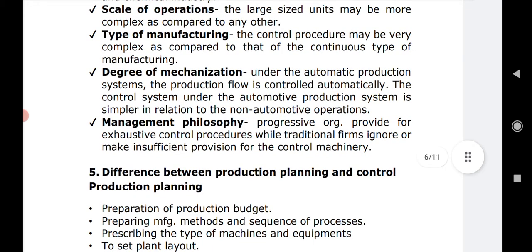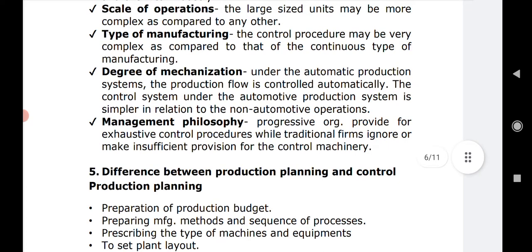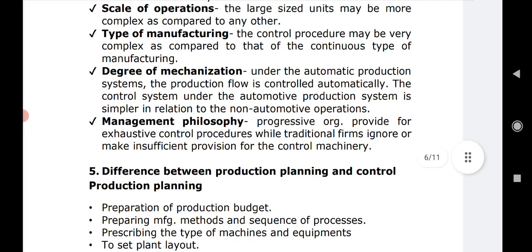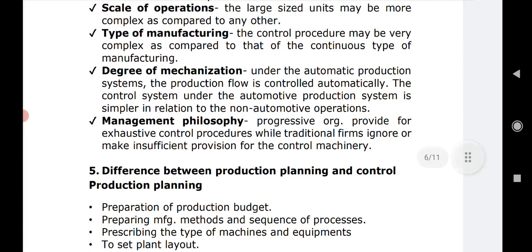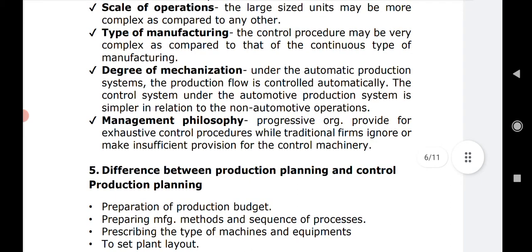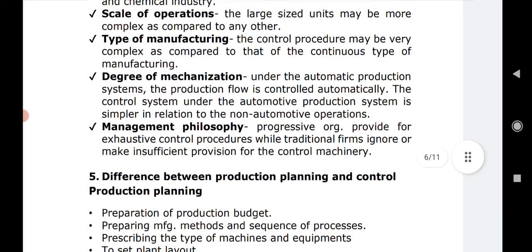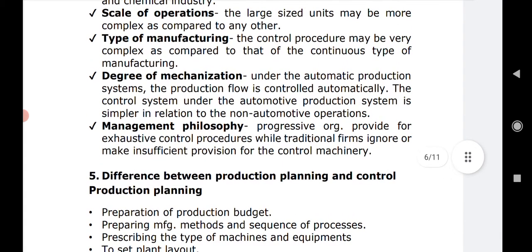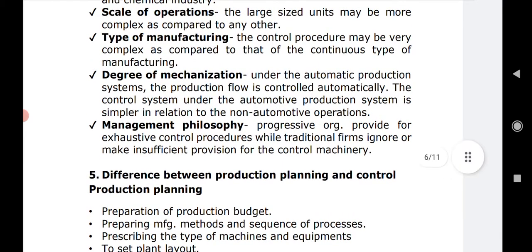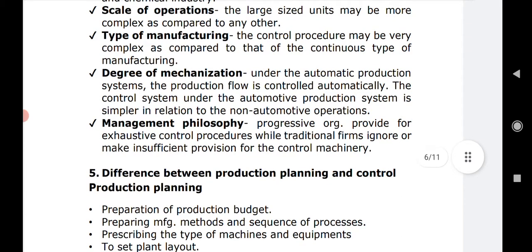Many times production is in bulk, standardized products are produced, so the whole setup can be different. And at times the manufacturing is done on an order basis. That means customized goods are manufactured, then at that time the procedure or the controlling method differs, right? So it is the type of manufacturing. At times it may be complex, or if the manufacturing is simple enough, then in accordance with that the production controlling is taken up.